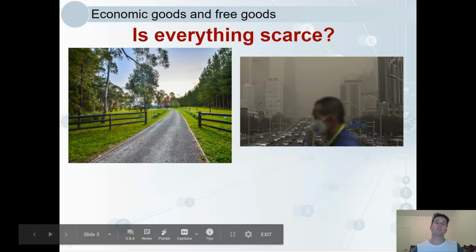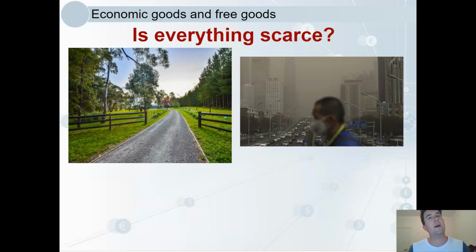We say that every choice has a cost because things are scarce. We can't have everything. We need to make decisions. But is everything scarce? Not always. When a good has some scarcity, it means that something must be sacrificed for it. It has an opportunity cost. These are called economic goods. Think of something that you buy.